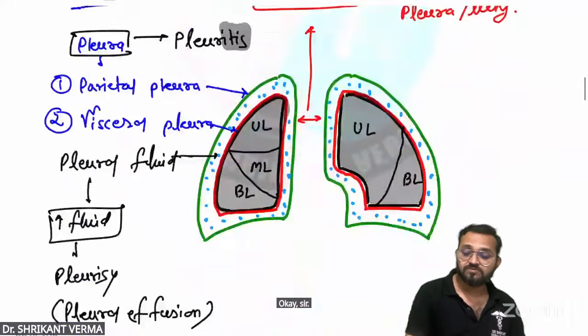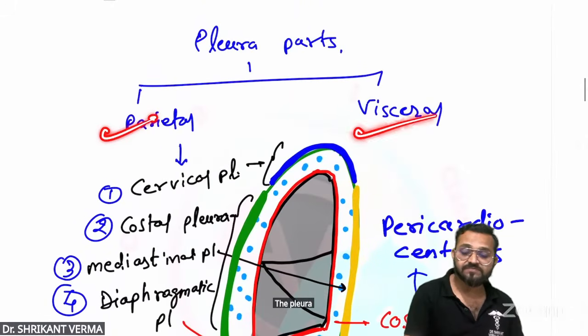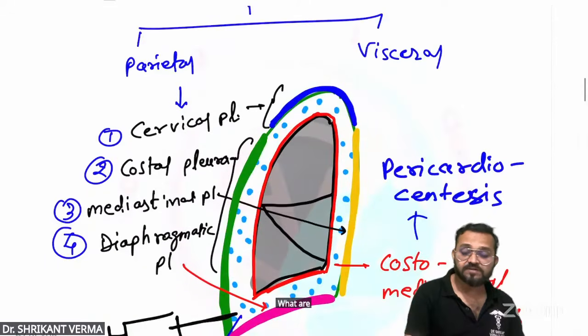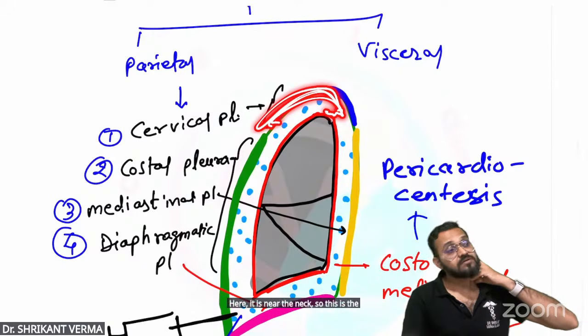Now come to the next. The pleura. I told you parietal and the visceral. Now this parietal pleura is having four parts. What are the four parts? This part here, it is near the neck. So this is the cervical pleura.